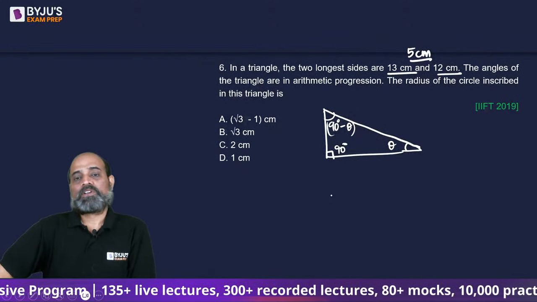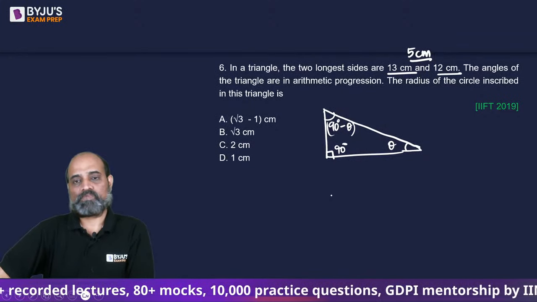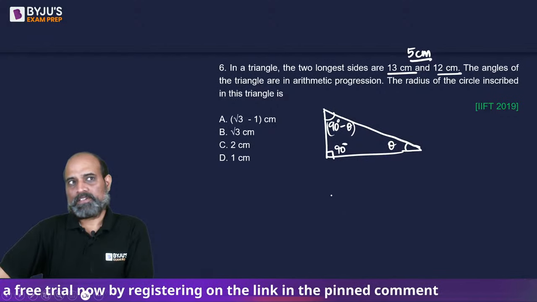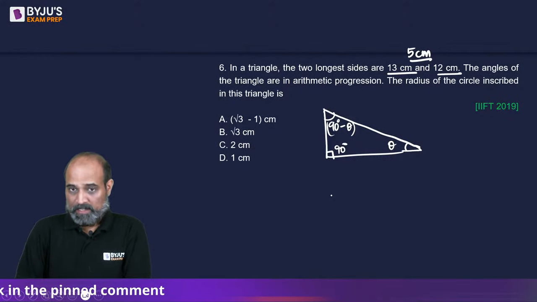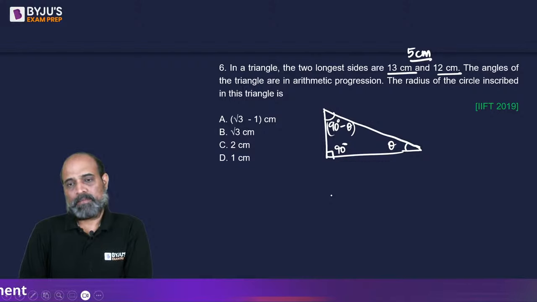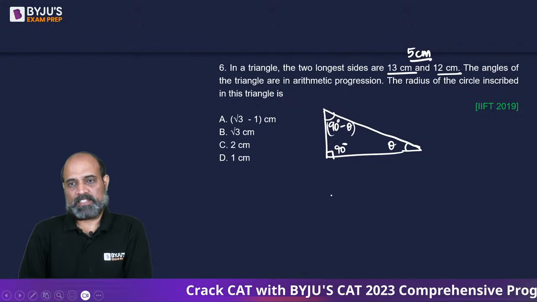Right? So, do we have the angles in an AP? नहीं, जरूरी नहीं है ना? It's not necessary. 90 minus theta.